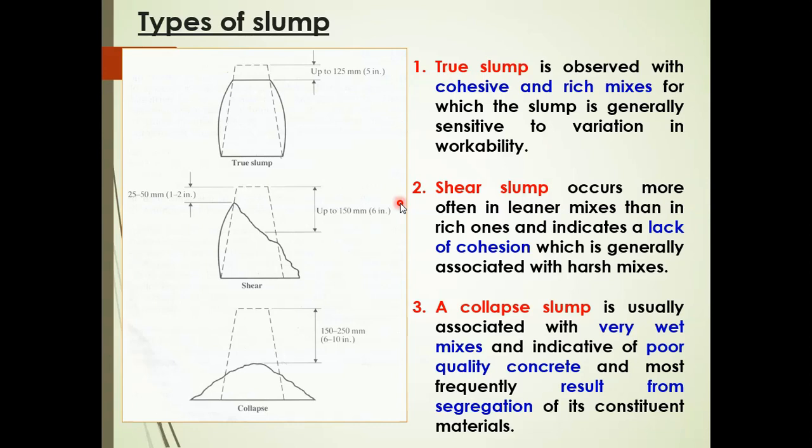And then we have shear slump. It occurs more often in a lean mix than a rich one, which indicates a lack of cohesion associated with a harsh mix. And the third one is collapse slump, which is usually for a very wet mix, indicative of very poor quality concrete, and most frequently results from the segregation of its materials.